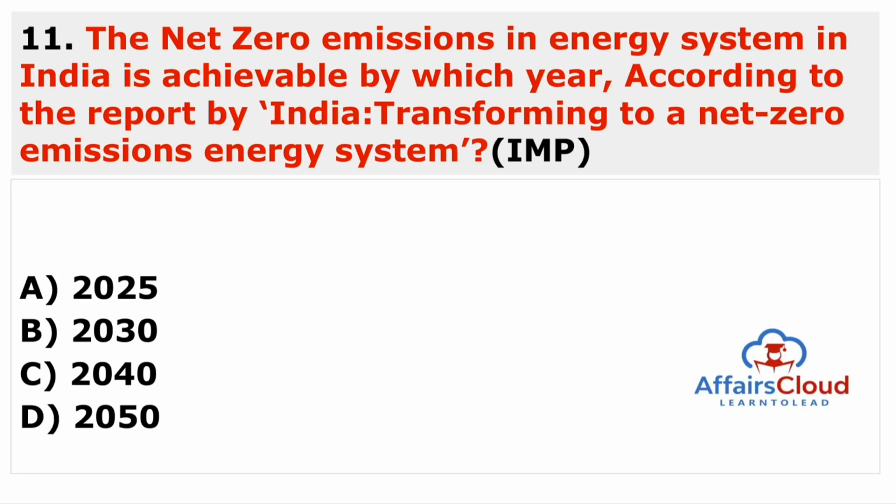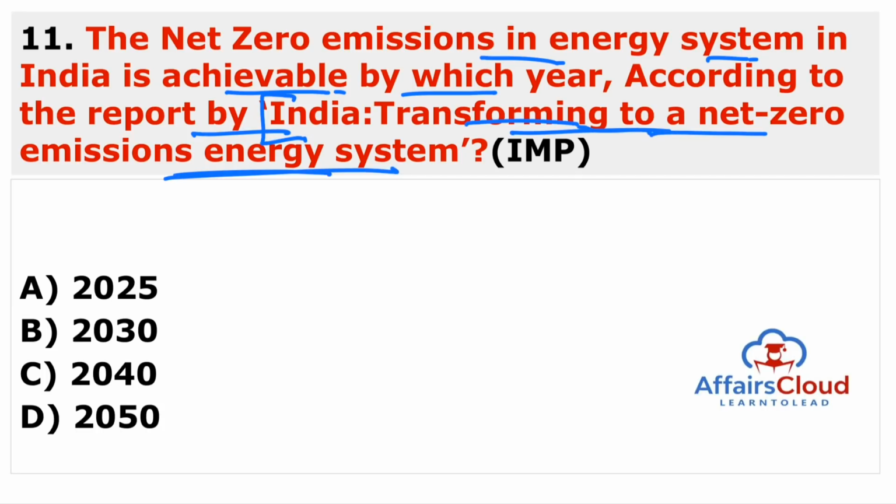Next is: net zero emission in energy system in India is achievable by which year? According to the report India Transforming to a Net Zero Emission Energy System. First of all, you have to just remember the name of the report, India Transforming to a Net Zero Emission Energy System, because we are focusing on basically new and renewable energy. So that's why the name of the report is net zero emission.